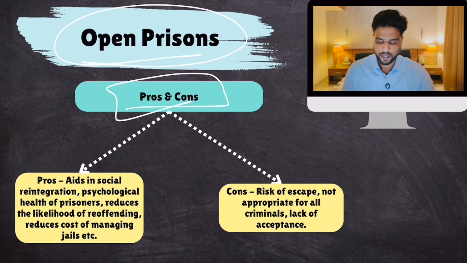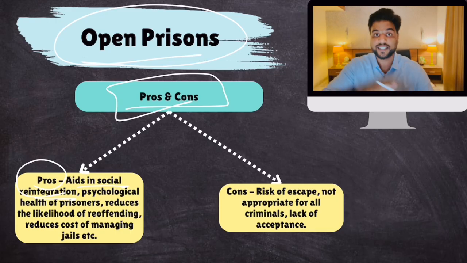The benefits of open prison: it aids in social reintegration because the person is still in touch with society, so he will have no problem readjusting once he gets out of prison. Then psychological health of prisoners. Then it reduces the burden on the prison system and prison guards, and reduces the likelihood of reoffending. Plus, the cost of operating an open prison is very less than that of a full-fledged prison, because you spend a lot of money on the security of a full-fledged prison. So it reduces cost as well.